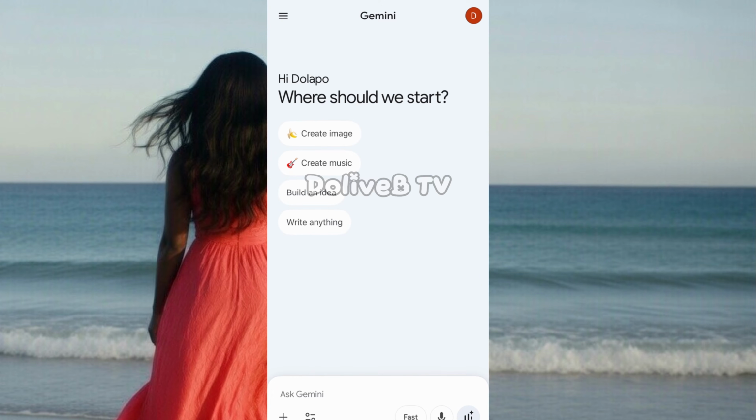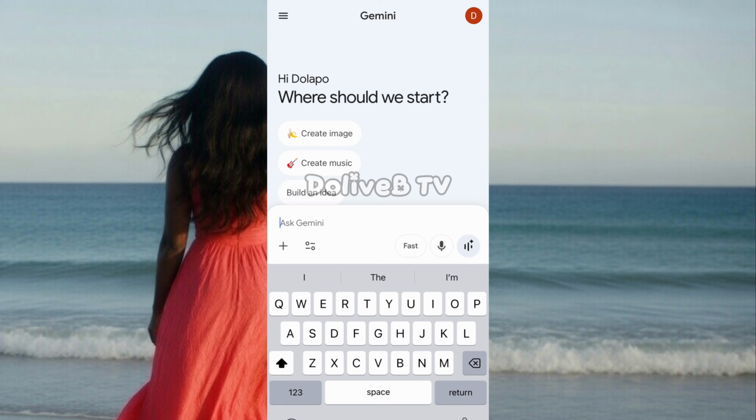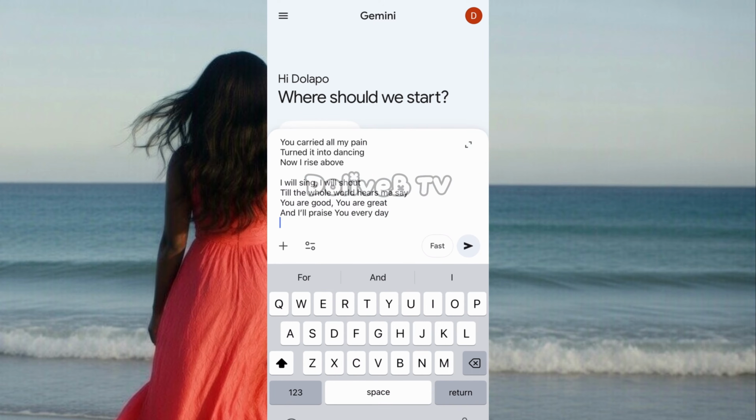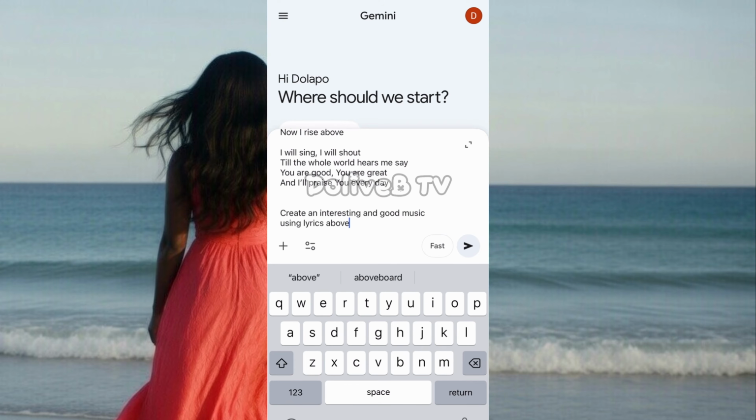On Gemini, I'm going to paste the lyrics, and under it I'll type: create an interesting and good music using the lyrics above. Like I said earlier, you can just come here and paste the first prompt you used, saying it should help you write music, and it will create the music straight for you. But you won't see the lyrics directly. I wanted to see the lyrics first. That's why I used ChatGPT initially.